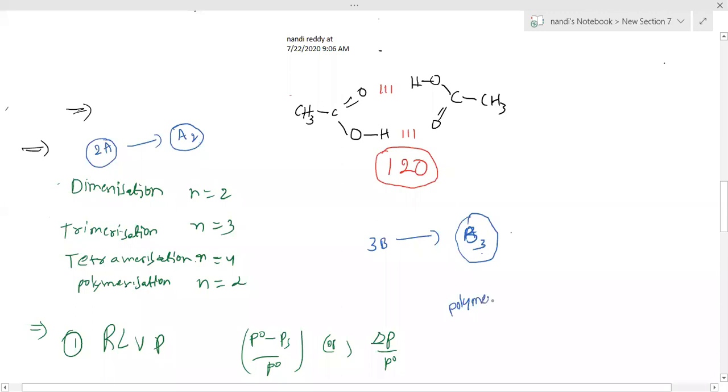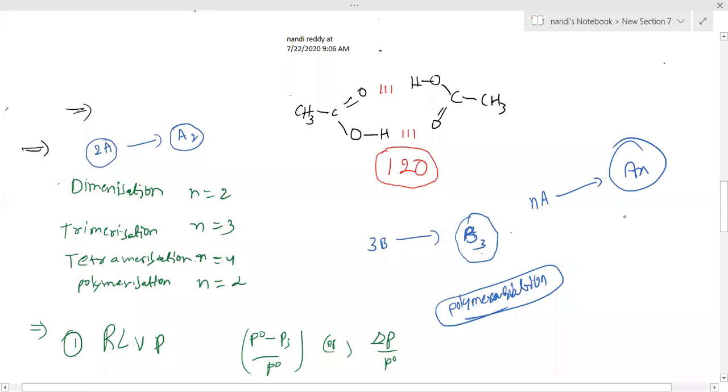What is the meaning of polymerization? Suppose n atoms become one molecule, a big molecule. Here n times of atoms may form bonds between all atoms, and this becomes only one molecule finally. That is polymerization.